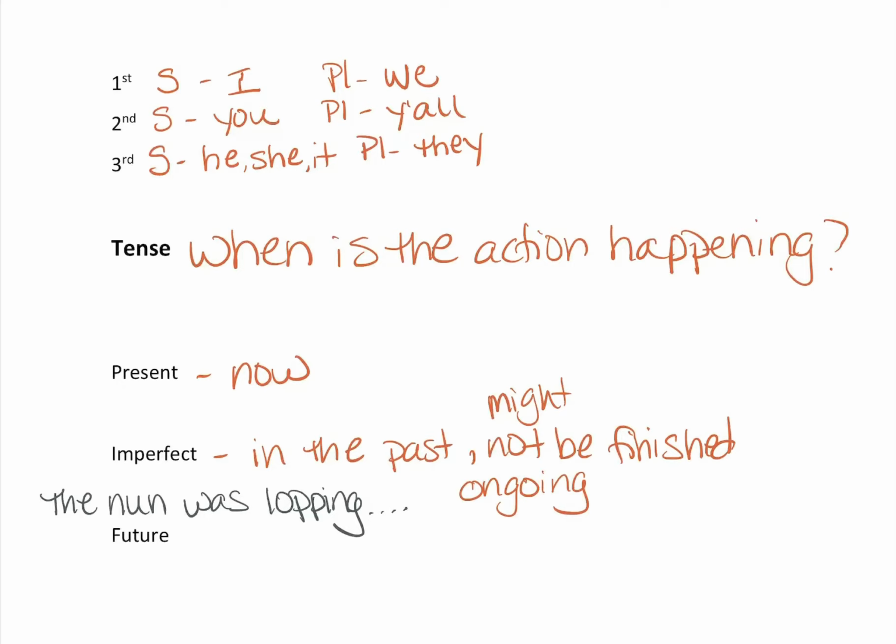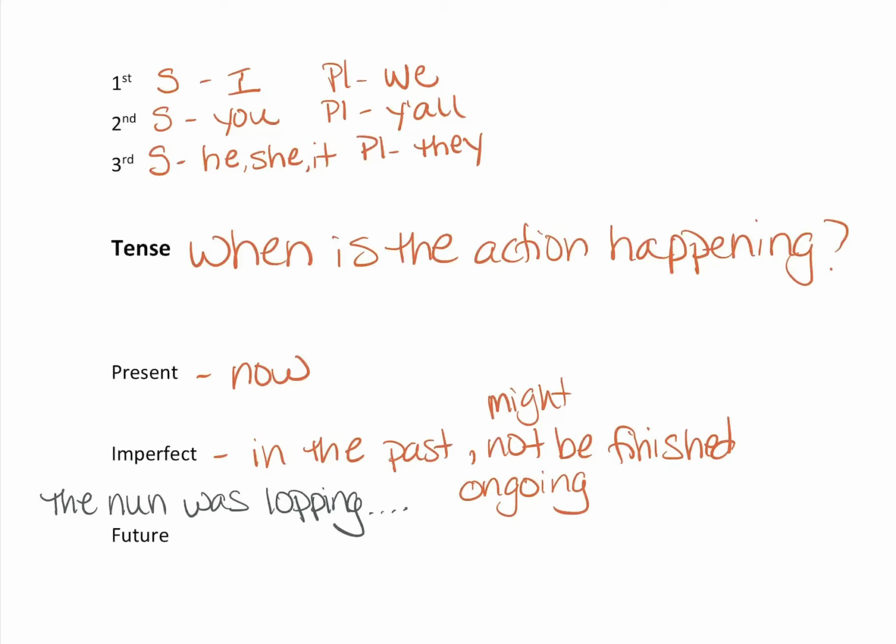So in imperfect tense, at the time that I was reporting about the nun and what she was doing, she was currently lopping off the head of the dragon. Well, last I checked, she was lopping off the head of the dragon. She may still be lopping off the head of the dragon as I'm telling you, but she started it in the past. She still may be doing it, and it might be ongoing, it might be finished. Therefore, it's what we call imperfect, right? It's not perfect. It's imperfect. It's probably not quite finished yet.